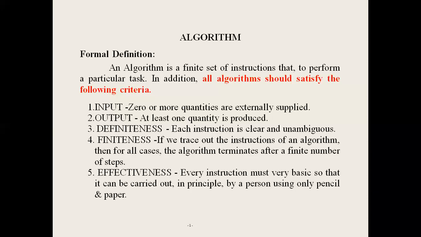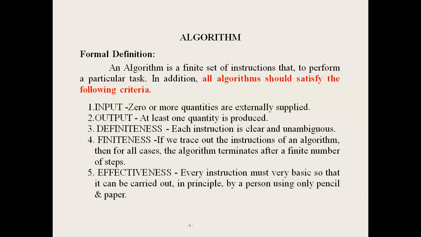Input: every algorithm has zero or more inputs. Next output: every algorithm has at least one output. Next definiteness: each instruction must be clear and unambiguous.